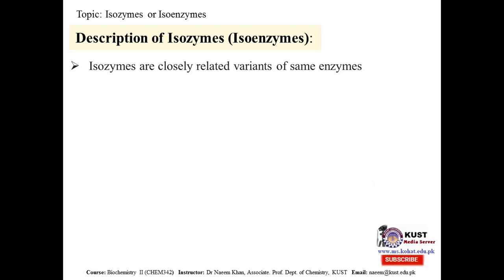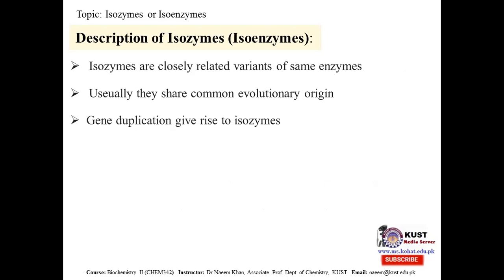Isozymes are closely related forms of the same enzyme. Yes, they are closely related, and the amino acid sequence, as we saw, may be similar but not identical. They share a common evolutionary origin. They originated from a common ancestor, and gene duplication usually gives rise to the isozyme. That part of DNA where the gene is located gets duplicated, and then it gives rise to different forms of the enzyme. This gene duplication is responsible for the production of isoforms of the enzyme.